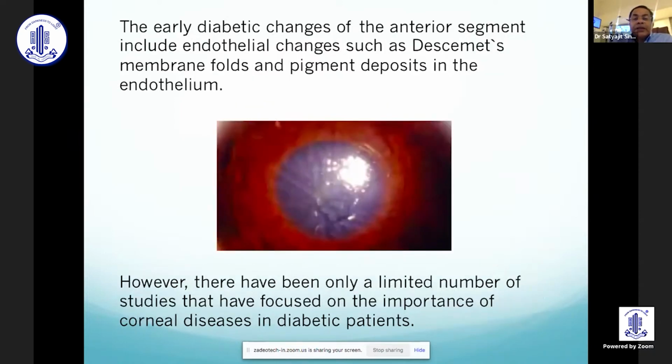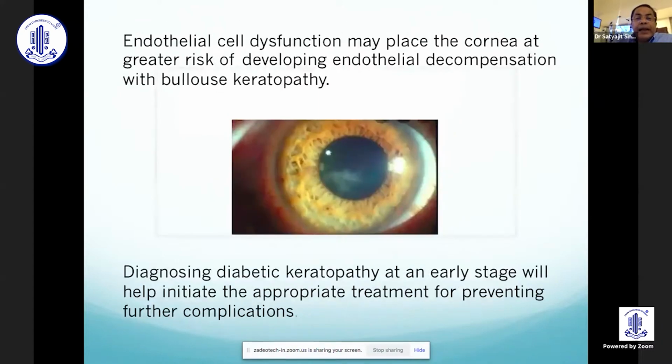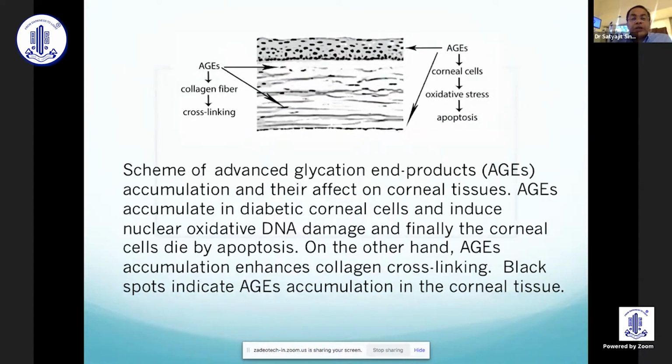The early diabetic changes of the anterior segment include endothelial changes such as Descemet's membrane folds and pigment deposits in the endothelium. There have been only a limited number of studies that have focused on the importance of corneal diseases, especially in uncontrolled diabetics. Endothelial cell dysfunction may place the cornea at greater risk of developing endothelial decompensation with bullous keratopathy. Diagnosing diabetic keratopathy at an early stage will help initiate appropriate treatment for preventing further complications.